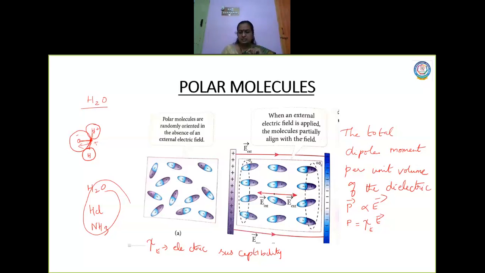Yesterday we read that it produces an induced electric field, and the net electric field inside a conductor is zero. That is the first topic we read yesterday. So the external electric field and the induced electric field cancel, and inside a conductor we found that the electric field is zero.